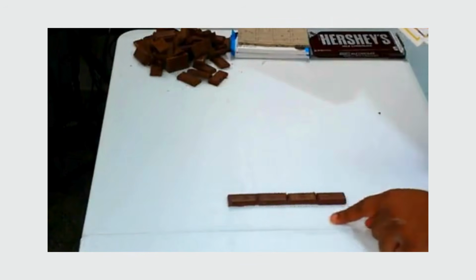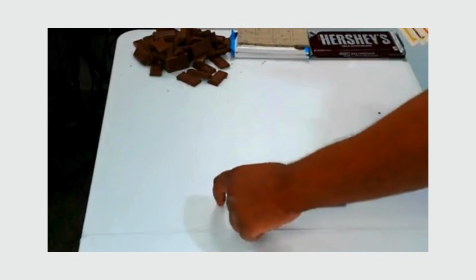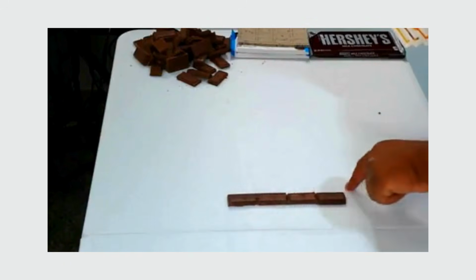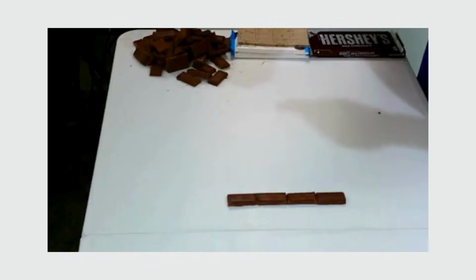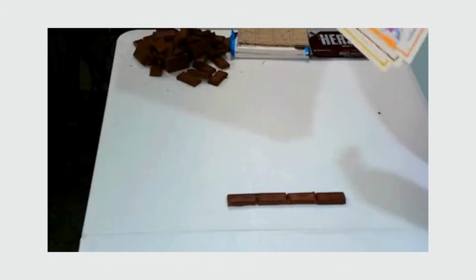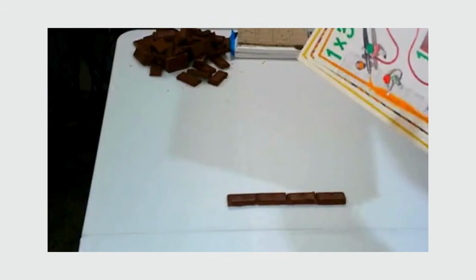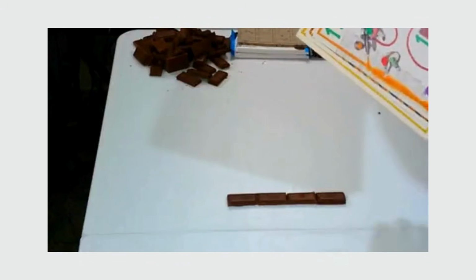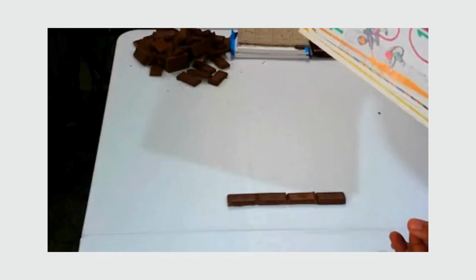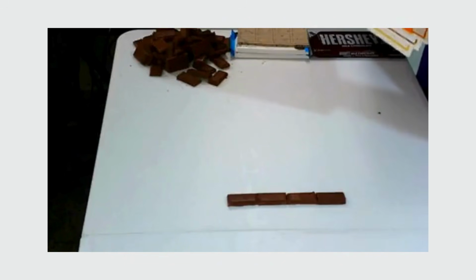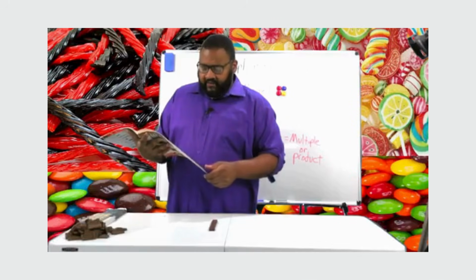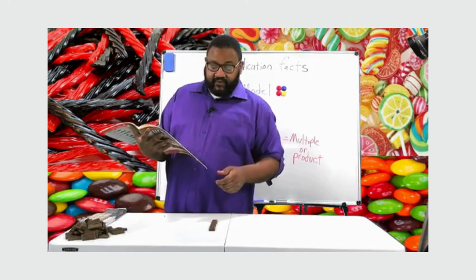1 row of 4. 1, 2, 3, 4 gives us 4. It says 1 times 4 equals 4. When doing multiplication, the answer is called the product. We talked about that. A factor times a factor equals a product or multiple. 4 times 1 equals 4.